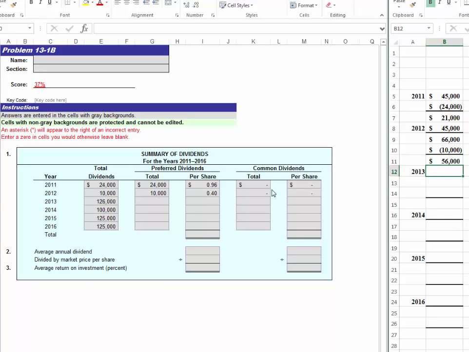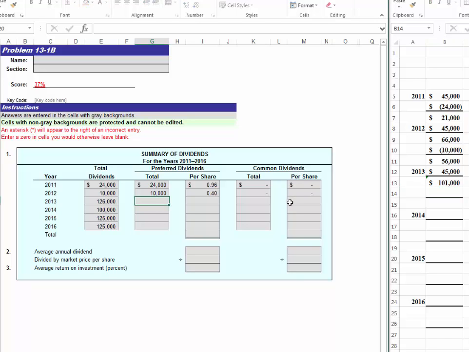In 2013, the stockholders are declaring $126,000 in dividends. So looking at the amount that is in arrears, we also have to add the $45,000 for 2013 dividends to our preferred stockholders, which gives us a total of $101,000 that it would take to bring the preferred stockholders up to date. $126,000 was declared in total dividends, which is enough to cover the total amount that is in arrears and this year's dividends for the preferred stockholder.